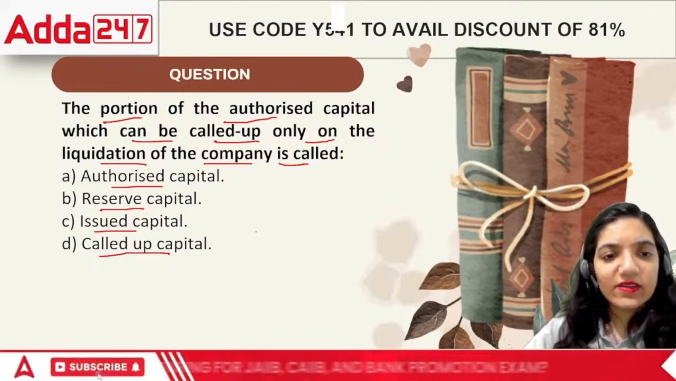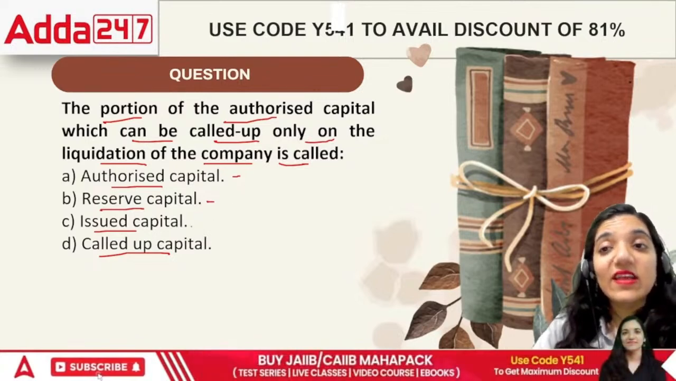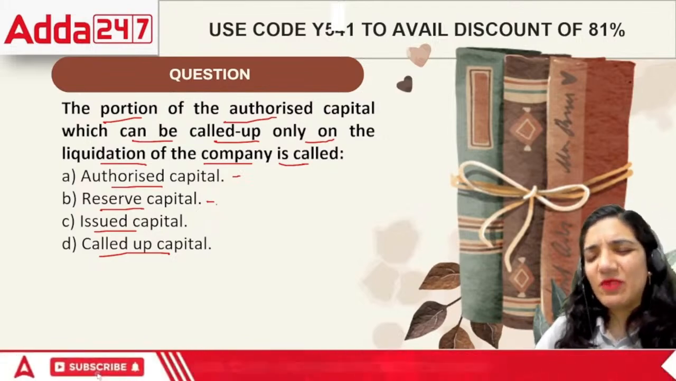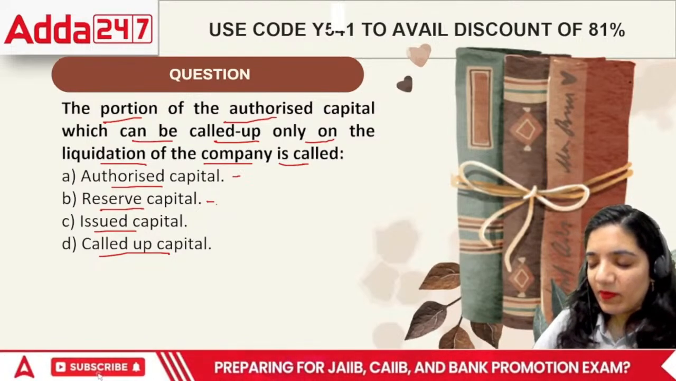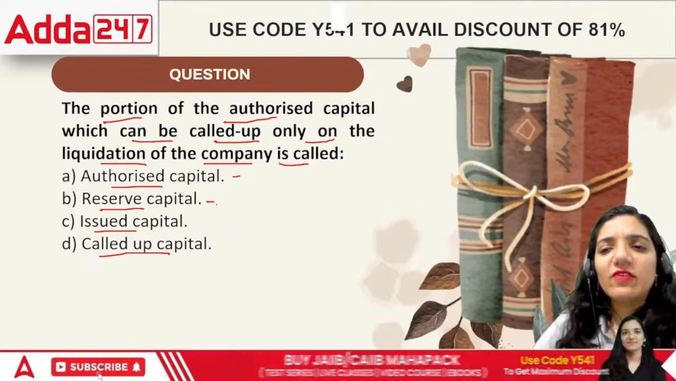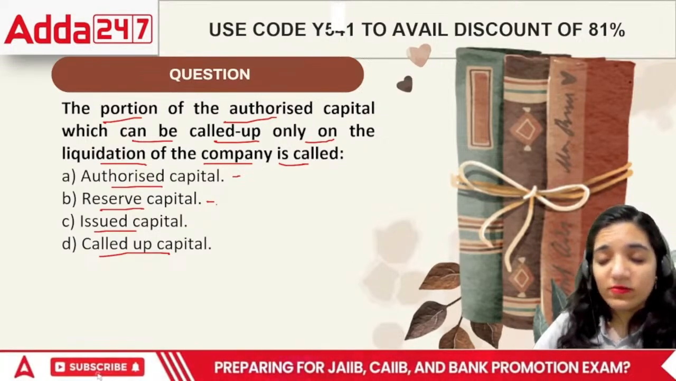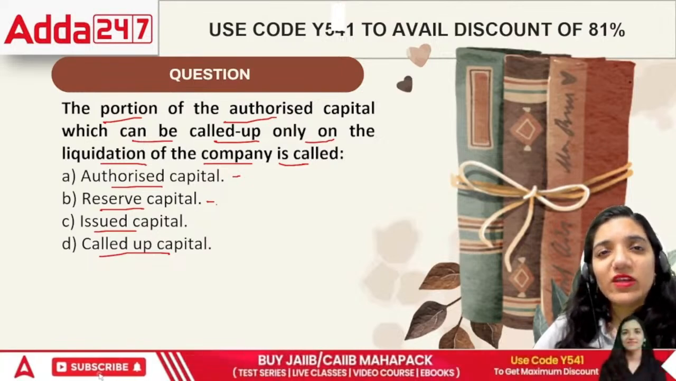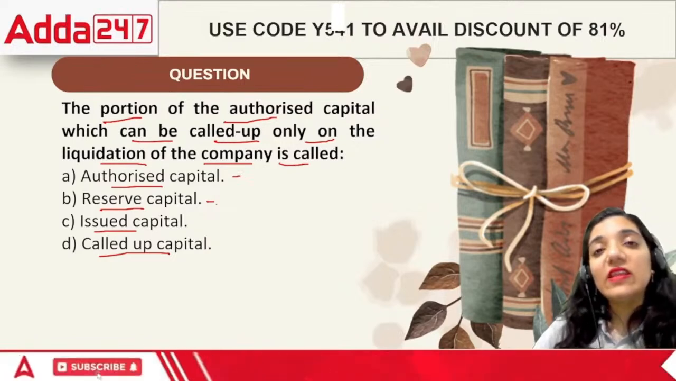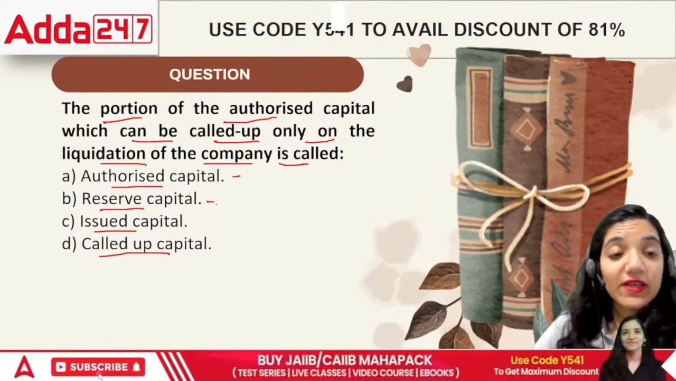The answer is reserve capital. Authorized is the maximum capital that we can raise. Second, reserve capital is like a reserve. There was a time when people used to buy scooters, like Chetak and Bajaj. At that point of time, whenever less petrol was left in those scooters, people used to say the vehicle has gone on reserve. That means the last portion of the petrol is left. After this, the petrol would be exhausted, right? So that is called reserve.